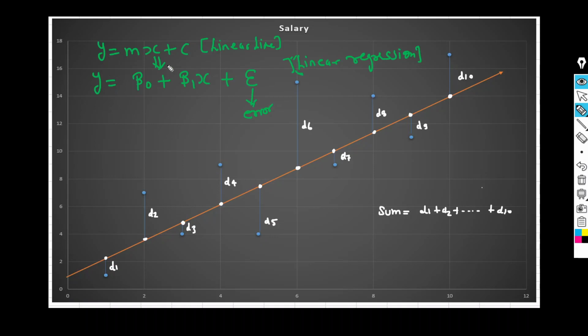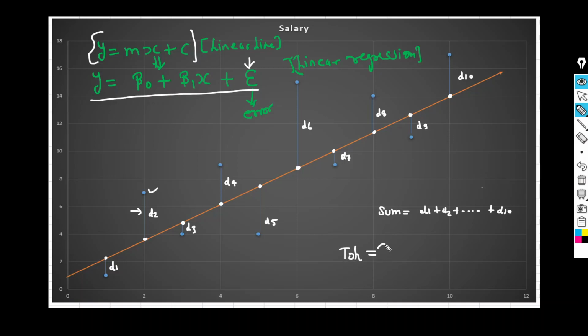If you see here, this is the equation we use for the linear line, and this linear line equation we can also write in such a way: beta naught plus beta 1 x plus error terms, right? What is this error term? The error term is this particular distance. If I say this is the actual value and this is the predicted value, then the distance would be your error value, or we can say the error term. So here we are going to calculate the error for all the data points, right?